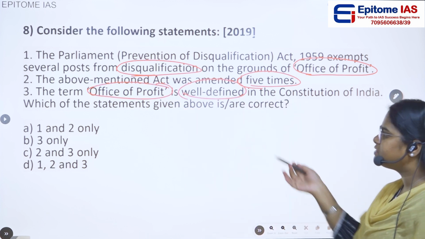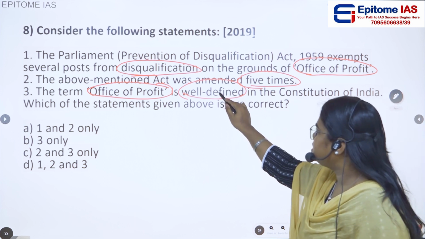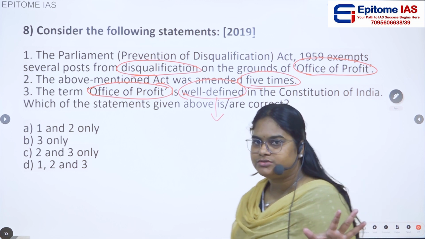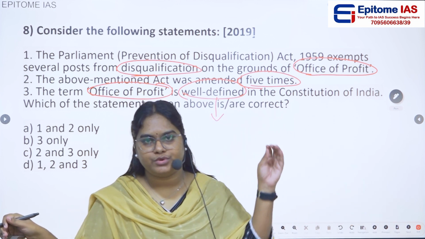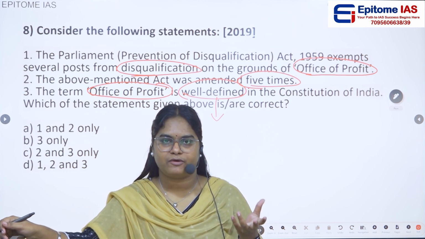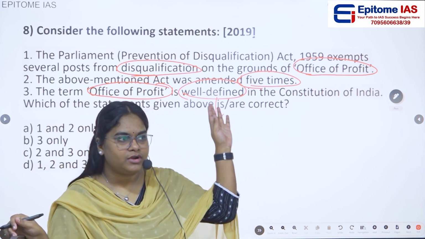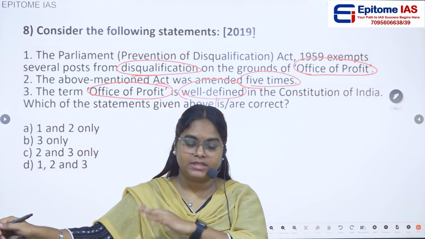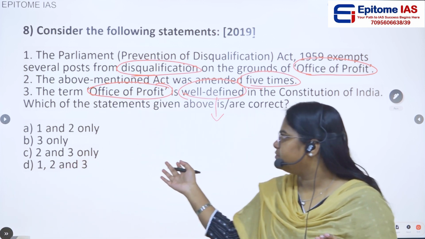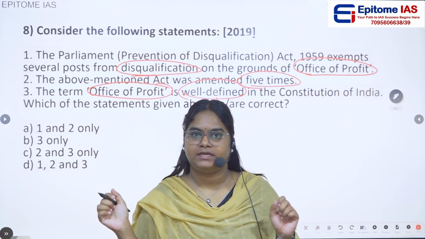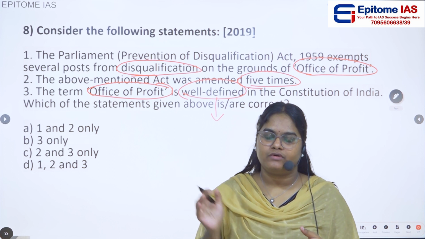So if you see the third statement, they are saying that the term office of profit is well defined in the Constitution of India. Even though you don't know exactly, you might know what is office of profit, but you are not well aware of the other facts related to it. In that case, the third statement is saying the Constitution of India has clearly defined the term office of profit.